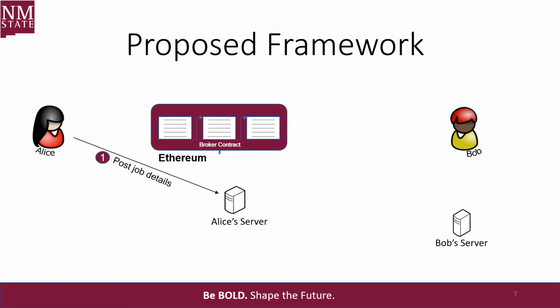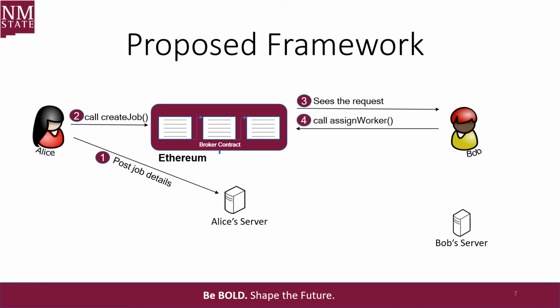First, Alice posts the job details to a server that she controls, and then she creates a job request on the broker contract. Bob, upon seeing this request, will check whether he has enough resources to complete the job. If so, he will assign himself, which essentially means registering for the job, on the broker contract. He will retrieve the files from Alice's server and will compute the job locally.